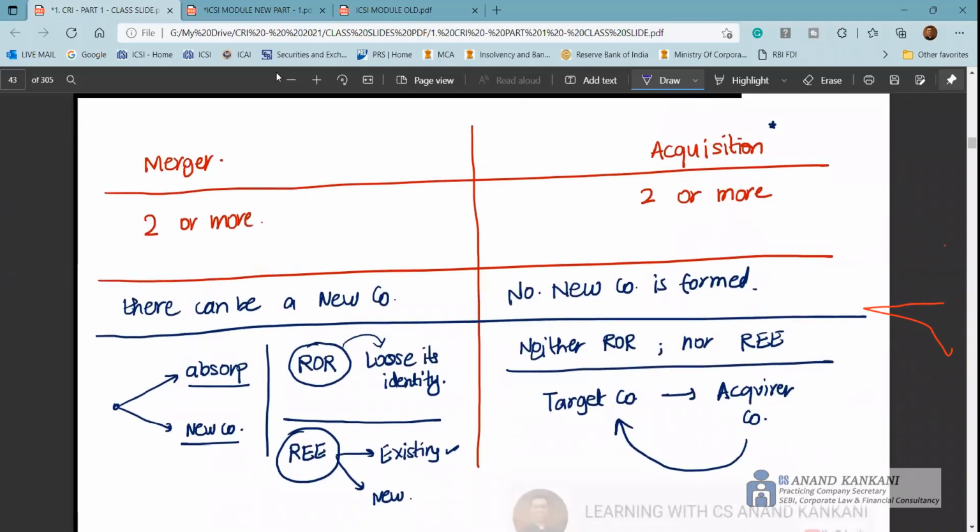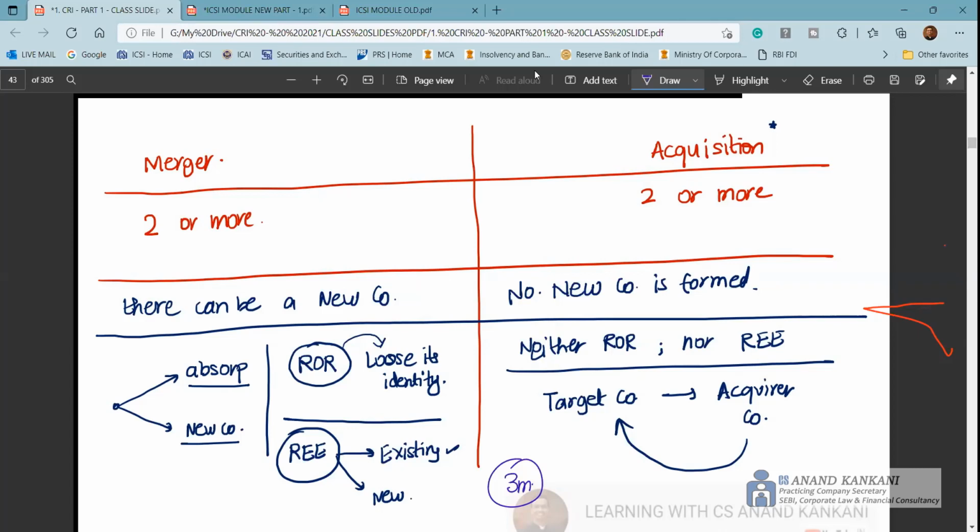Now, I have often seen the institute over the past few years ask a 3-mark question: what is the difference between mergers and acquisition. In case of mergers, two or more companies come together and either one company is absorbed by the other, or they both come together and form a new company. In case of acquisition, two or more companies come together, but one company is acquired by the other and both the companies remain in existence.